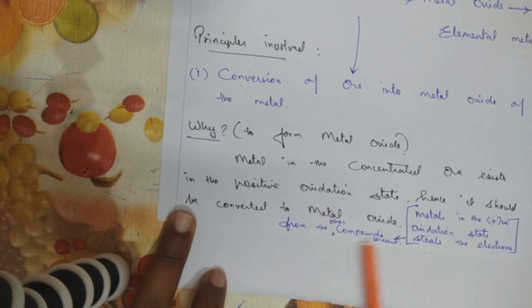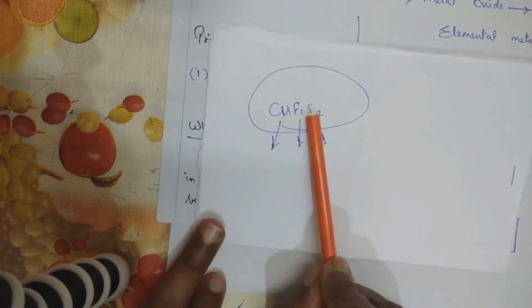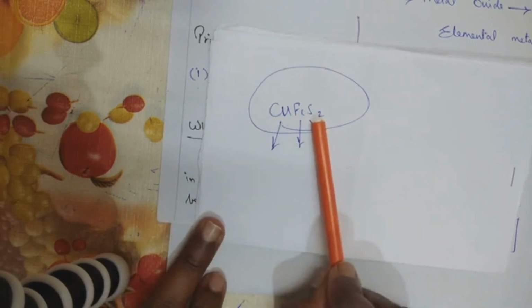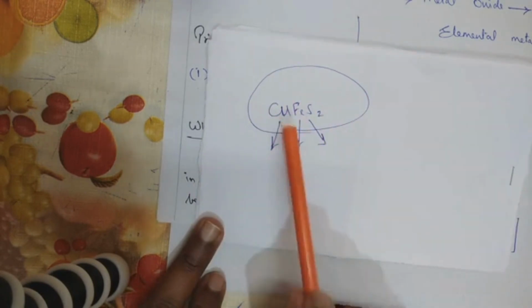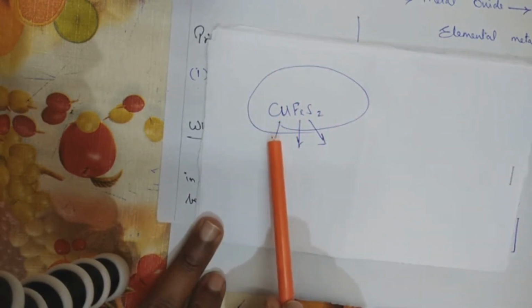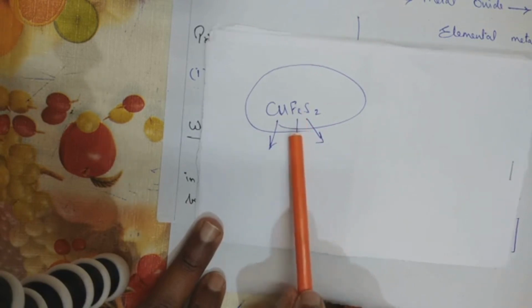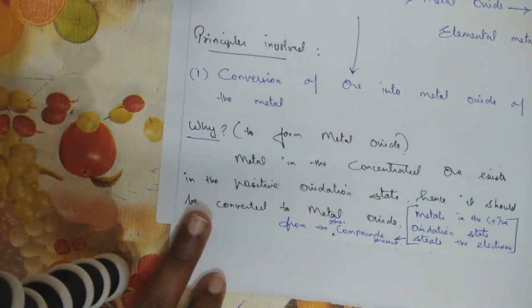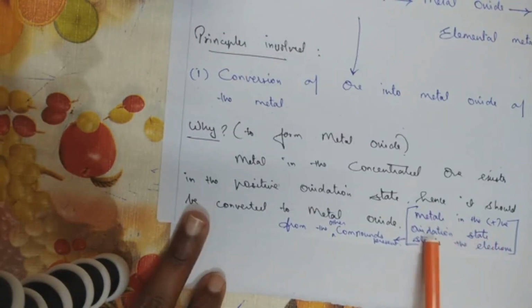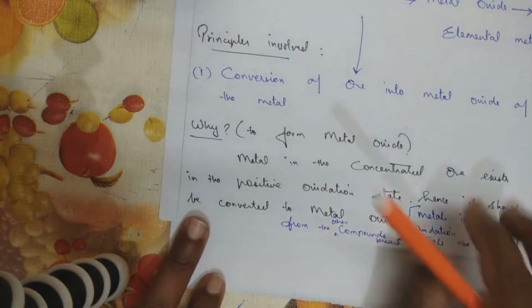To give you the example of other compounds present, I would like to take copper pyrite, formula CuFeS2. Now this is the ore of copper. In this ore, I have a metal copper, iron is also a metal, and sulfur. So this is a combination of different elements mixed together. So metals in the positive oxidation state steal the electrons from the other compounds present.